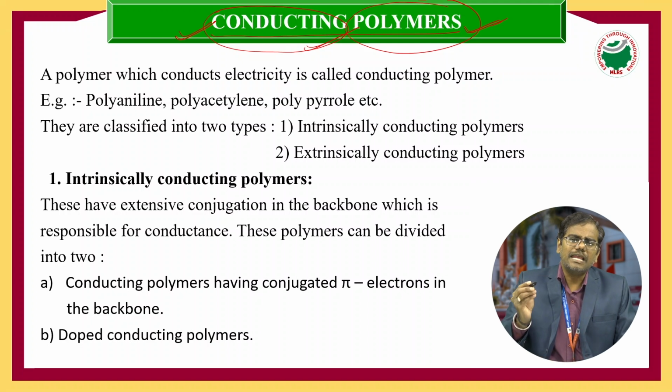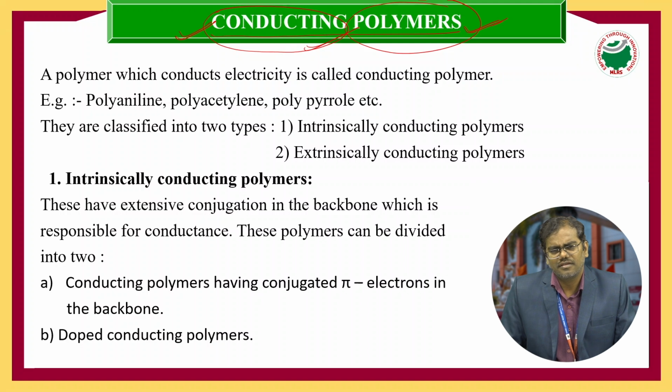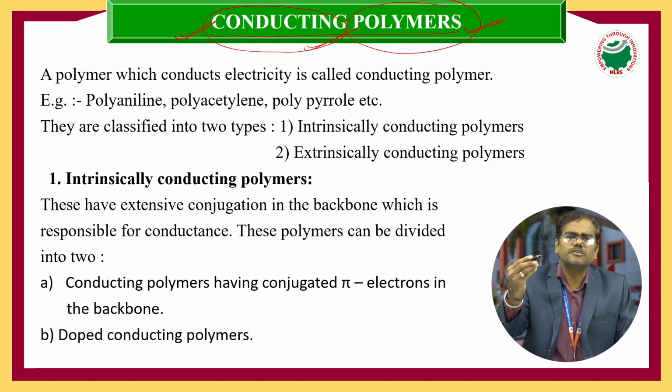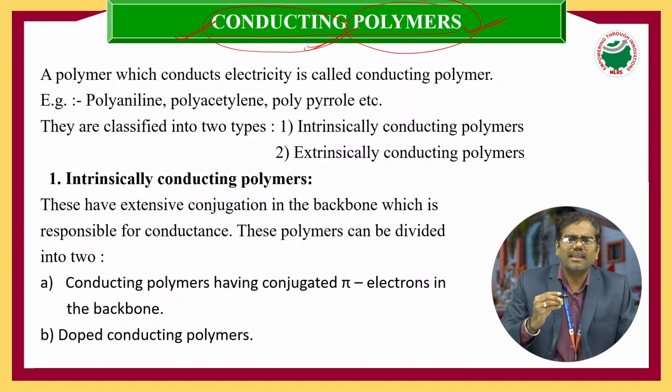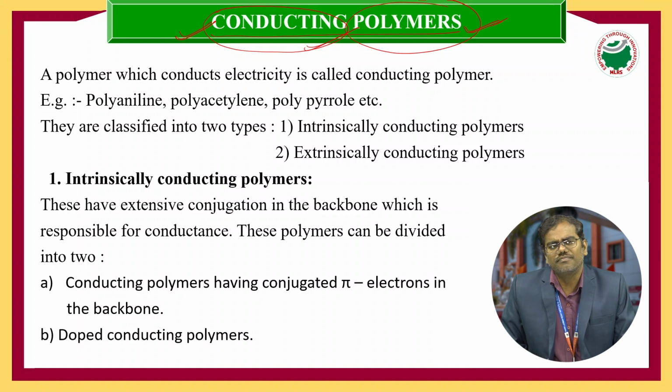When such polymers are placed in an electrical field, due to the presence of unsaturation, which usually means the polymers consist of pi electrons, these pi electrons can be excited from the ground state to an excited state level.